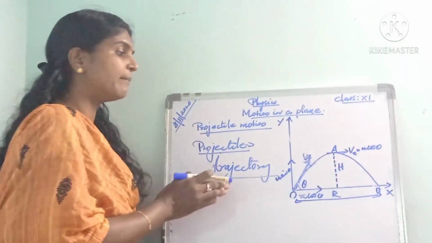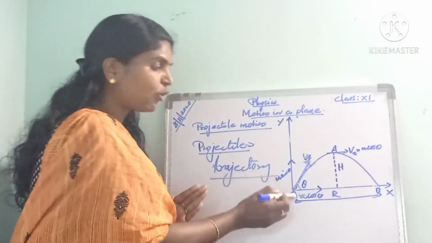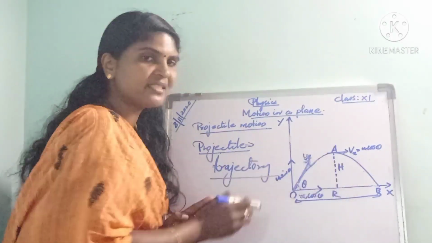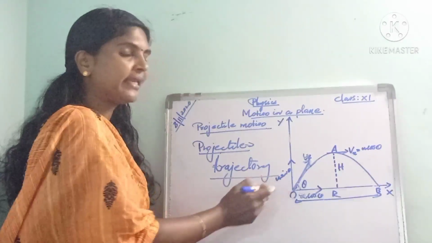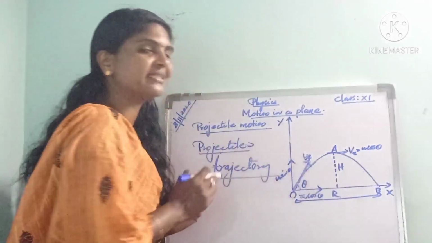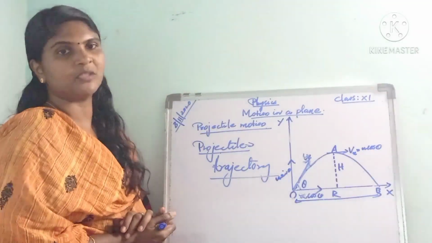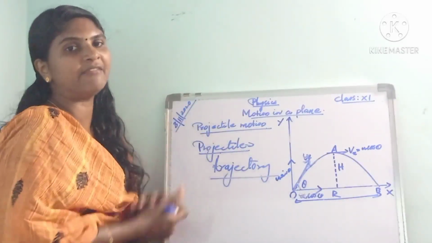So we have made two assumptions. In the vertical direction only the effect of gravity will come.